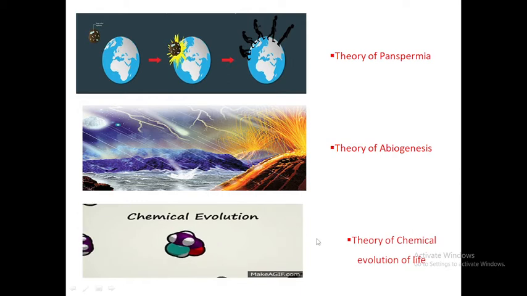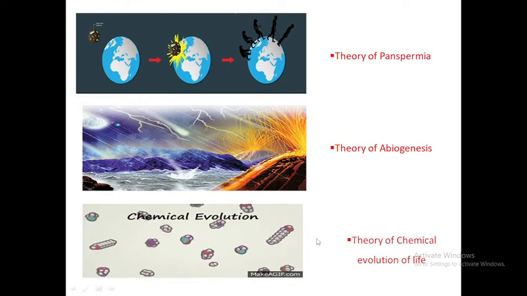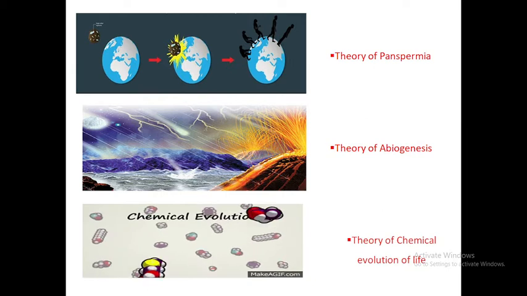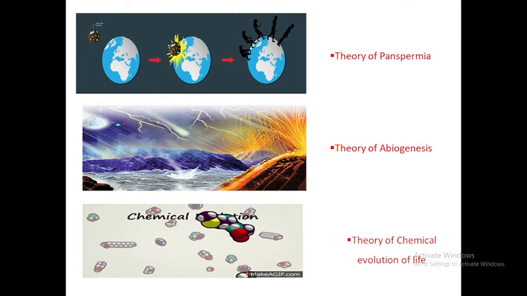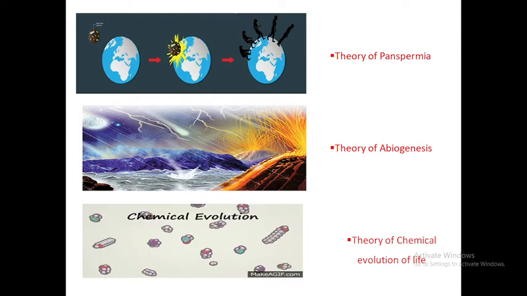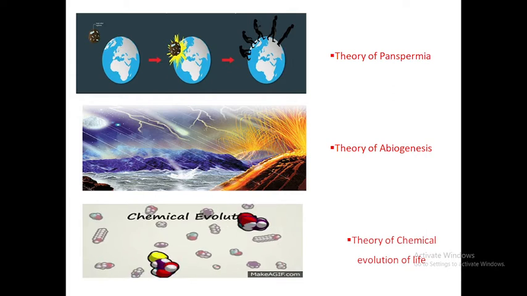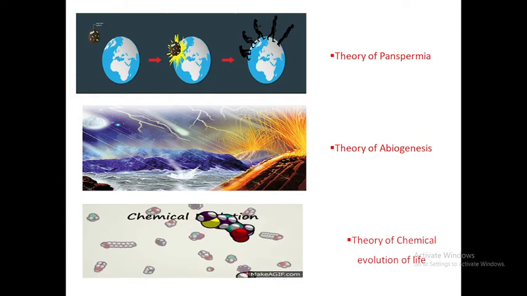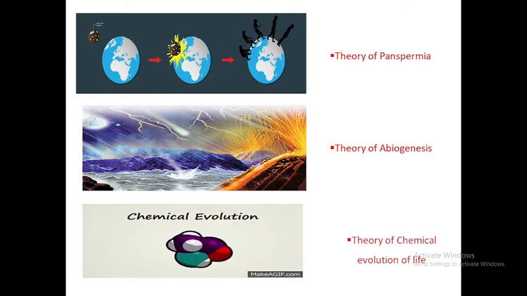And the fifth theory, which we are going to discuss in detail, is the theory of chemical evolution of life. According to this theory, life originated by chemical reactions occurring in the materials which were present in that particular time period of Mother Earth.